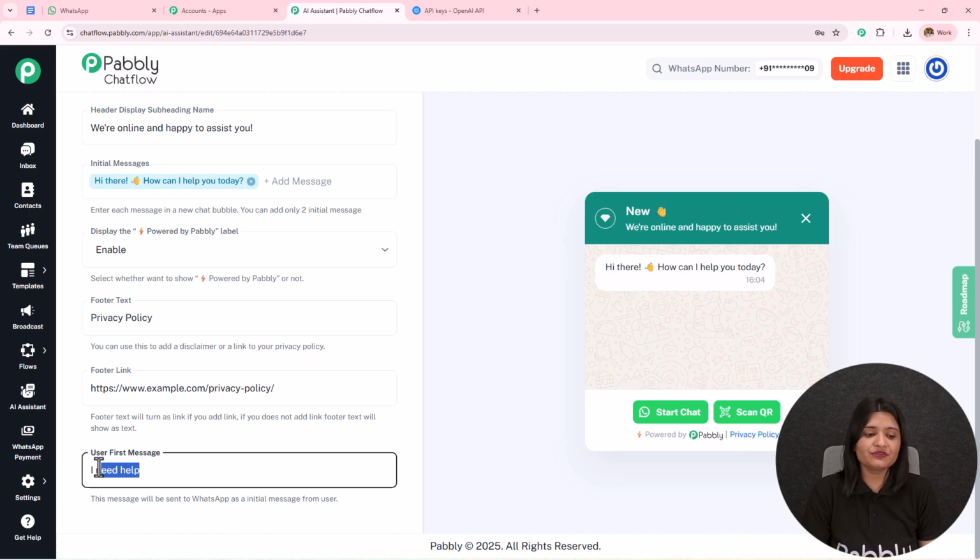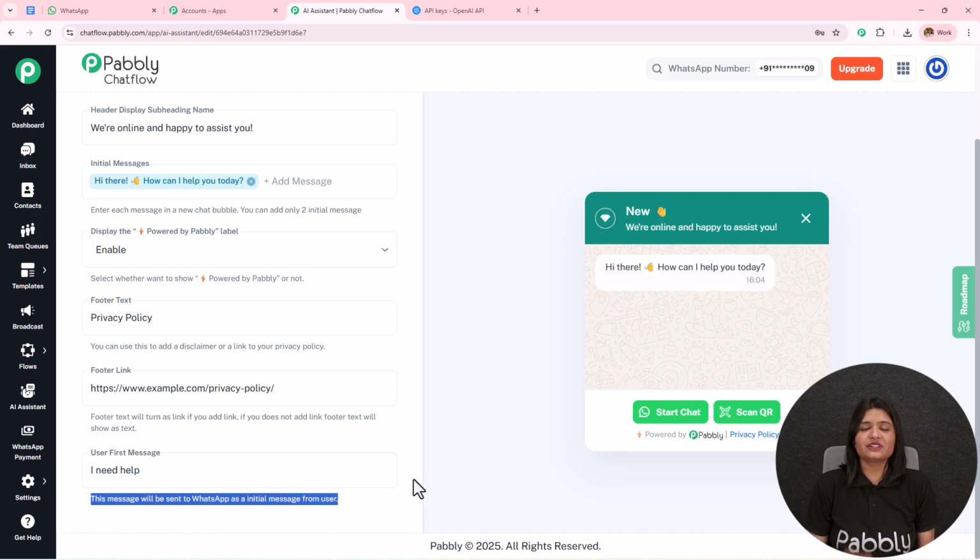Then we have this user first message as I need help. So this message will be sent to WhatsApp as the initial message from the user, but it is not necessary that only this message is sent. Based on any message the user is sending, my agent is going to reply to them.